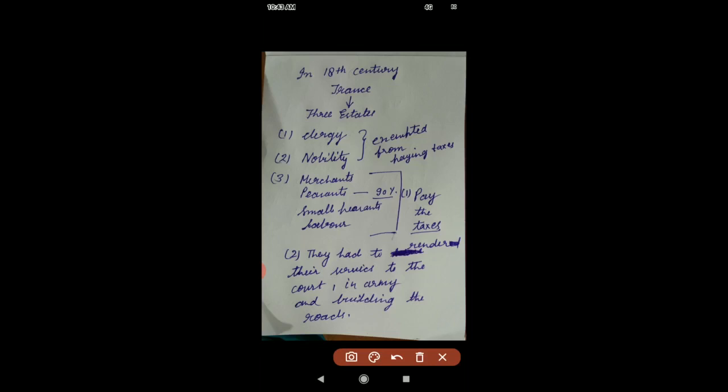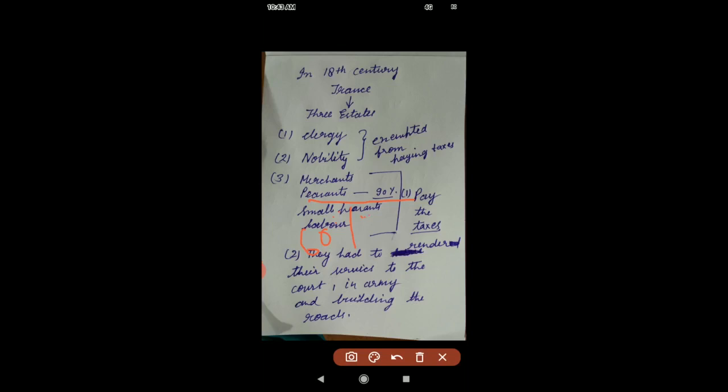But in this third group, the condition was so miserable for the peasants. Why? Because 90% of the population were peasants, and of those, 60% did not have land of their own.